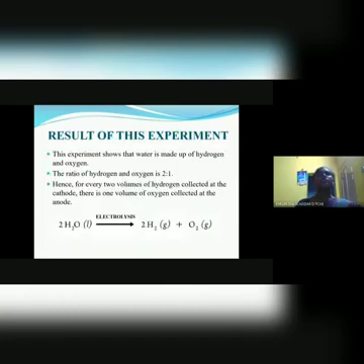The results of this experiment show that water is made up of hydrogen and oxygen in the ratio of 2 is to 1. For every 2 volumes of hydrogen collected at the cathode, there is 1 volume of oxygen collected at the anode. And this is the equation.